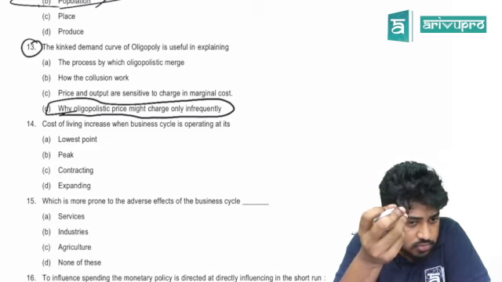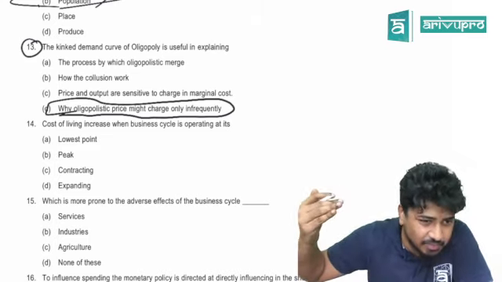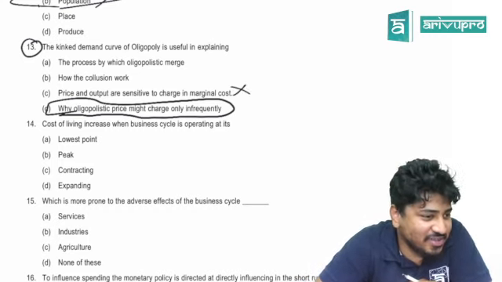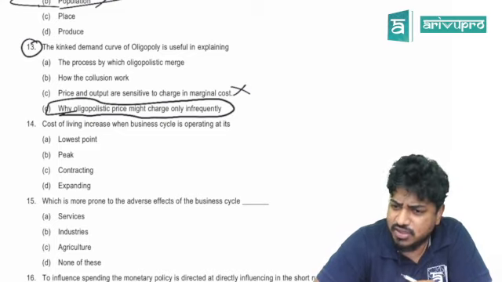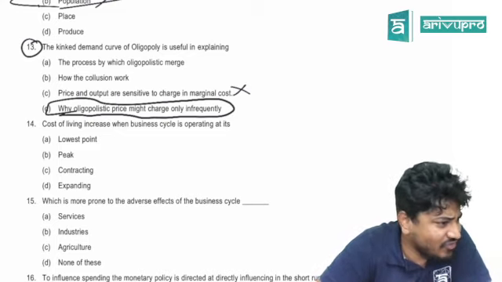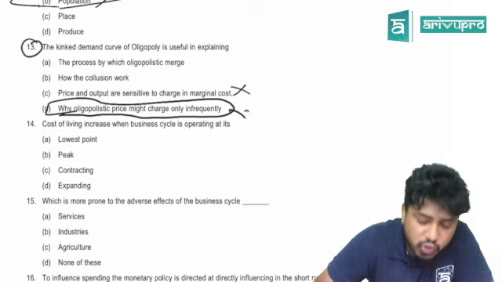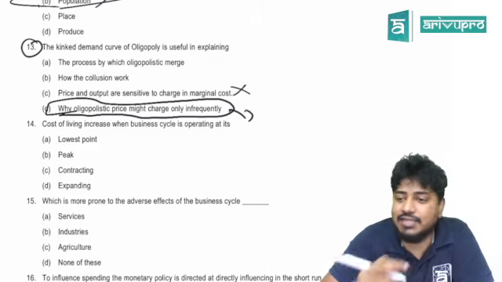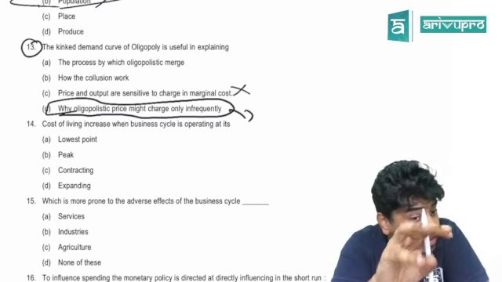If they change prices, other guys also will be changing it. You are going with it because it sounds fancy. Did I ever say price and output are sensitive to change in marginal cost? Did we discuss any concept like that? So it is more of group behavior. We studied group behavior, correct? They are saying it in another way.